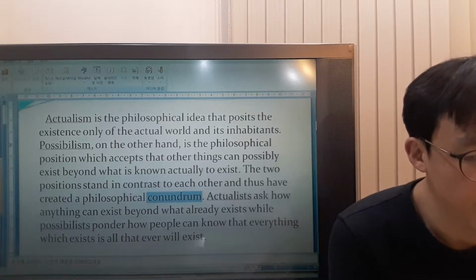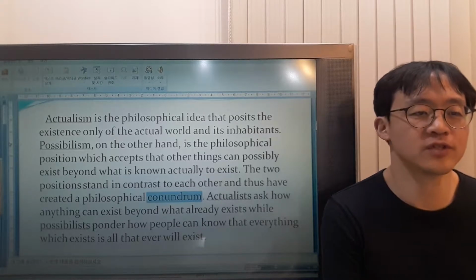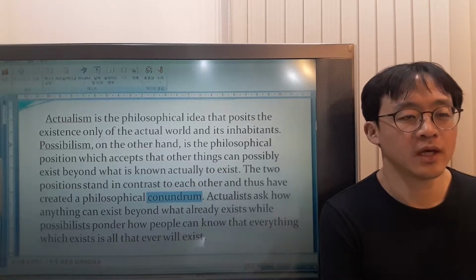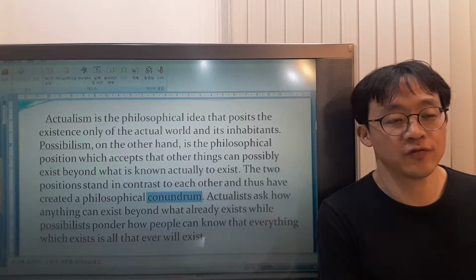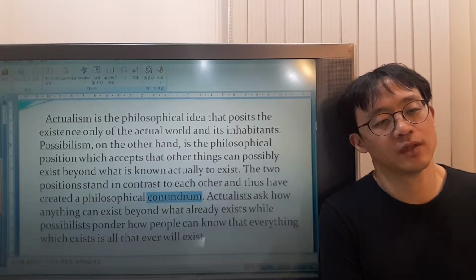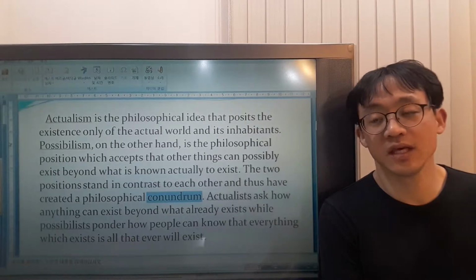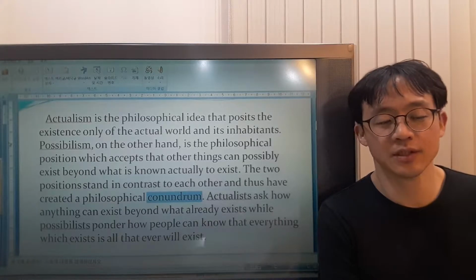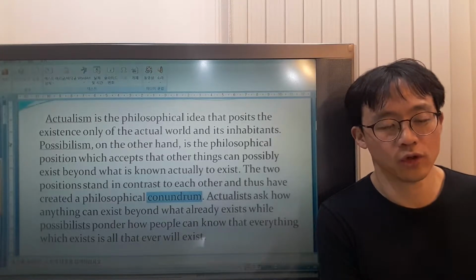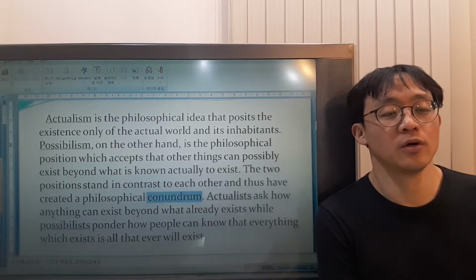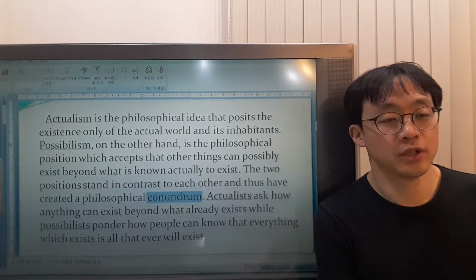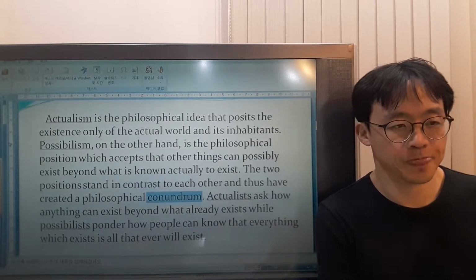Okay. Inhabitants are the people who live somewhere. Philosophy is the study of basic things such as the nature of existence, thought, or knowledge, and the way we should live in this world.